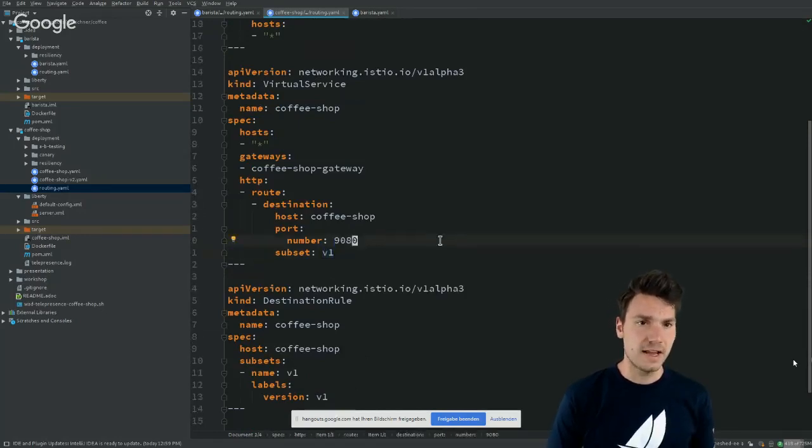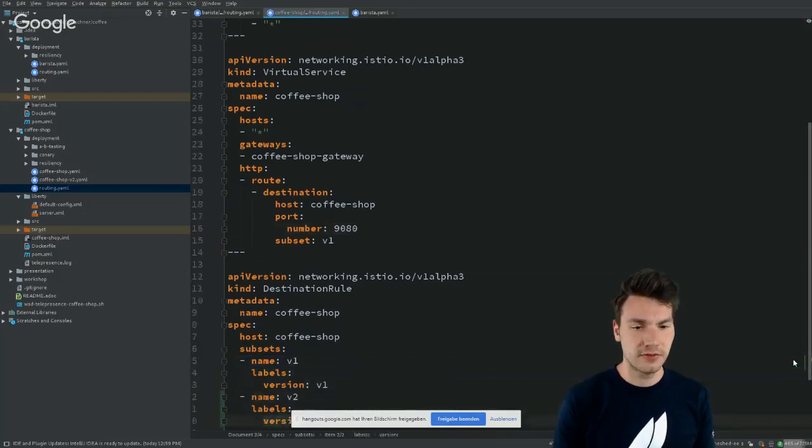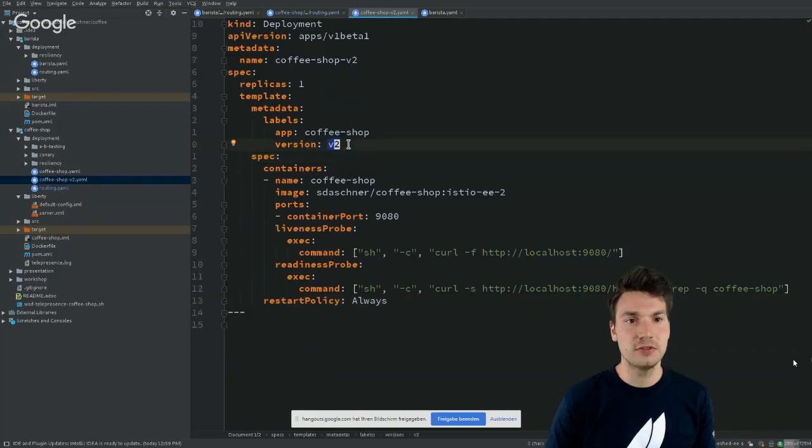All right. Now, if we want to have a little bit of a further configuration here, what we could do is provide another subset just for fun that we call v2. Now let's live code some YAML. Let's be brave here and hope that works. Actually, I now enhanced my subset of the coffee shop service to include v2 as well. You might have seen that before. I actually have a v2 example here that uses a different tag, a different image here that works slightly differently.